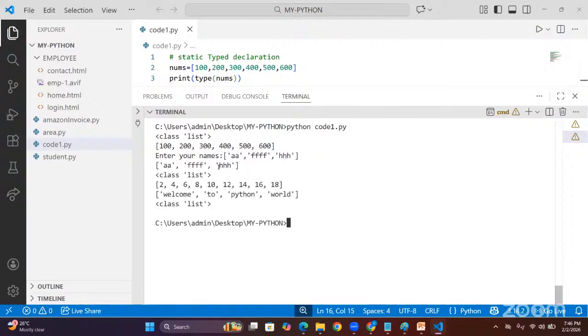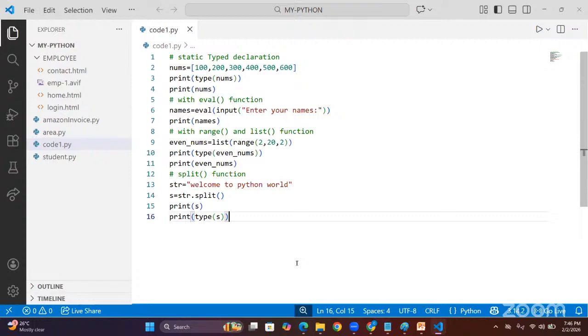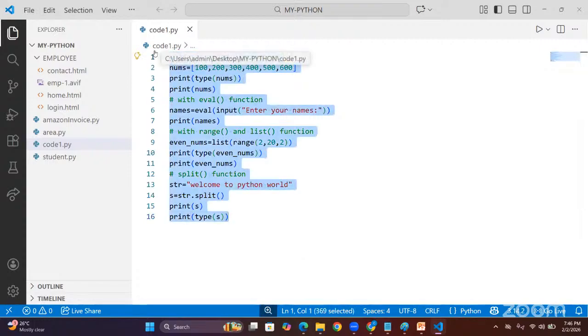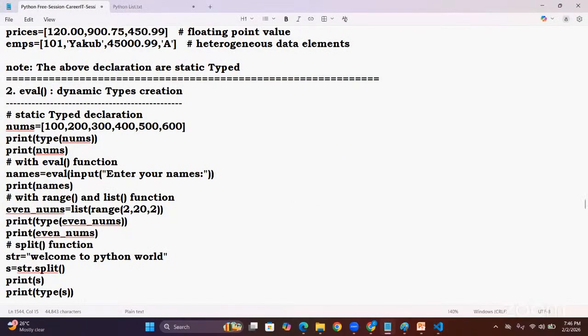Understand? Look here, sir. Welcome to Python world: the string is converted into a list object. After converting, we are checking that it is a list. So guys, understand, in this many ways we create list objects with multiple values. Clear? This is the creation way.